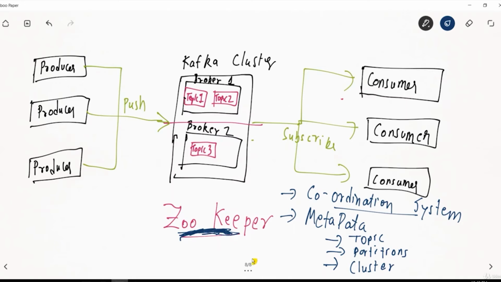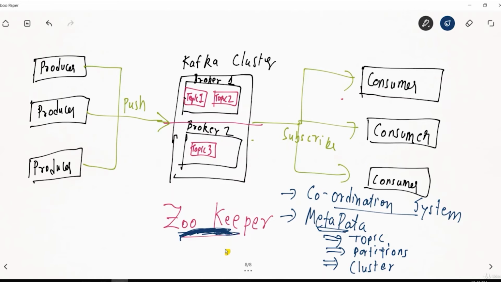Basically at the back end, you don't have to take care of it. You don't have to see what is happening in Zookeeper, but you should know that Zookeeper has all the information about where the topic is lying. Like topic 1 is present in this broker, topic 3 is present in this broker. How many partitions there are, and each of the partitions lies in which broker, and so on. All this information is called metadata, and this metadata is stored in Zookeeper.